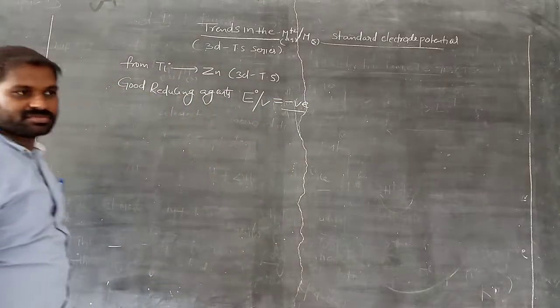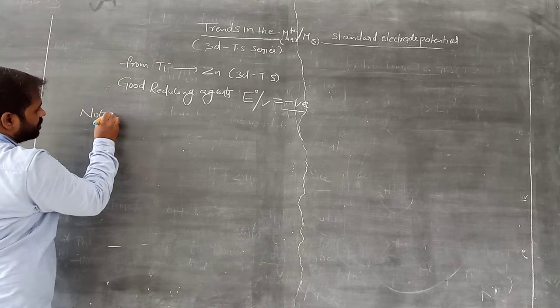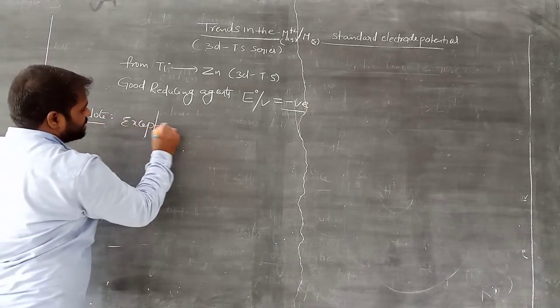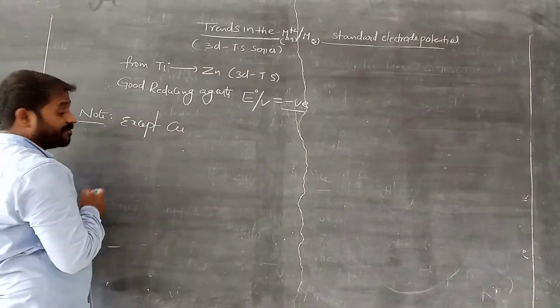Okay, clear? These all show negative values except copper.